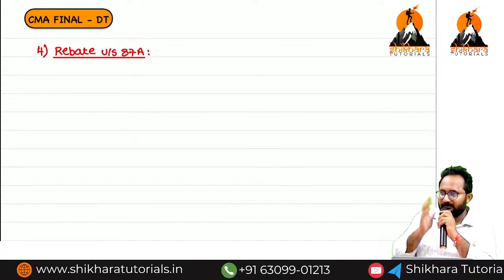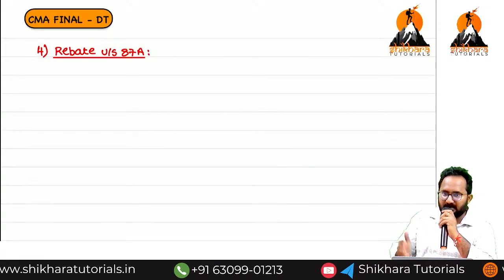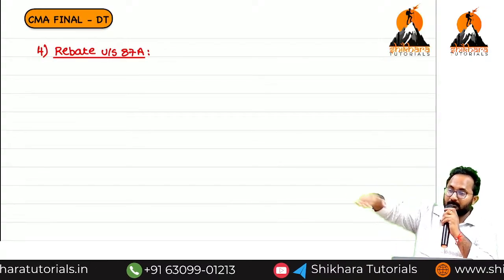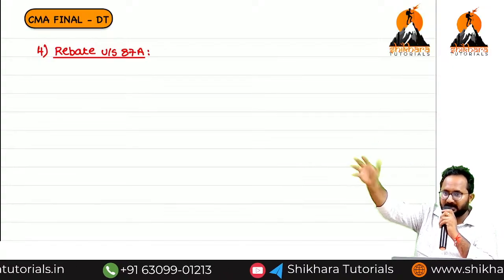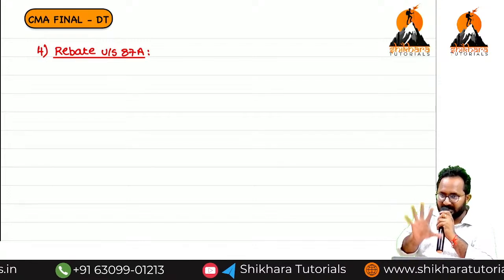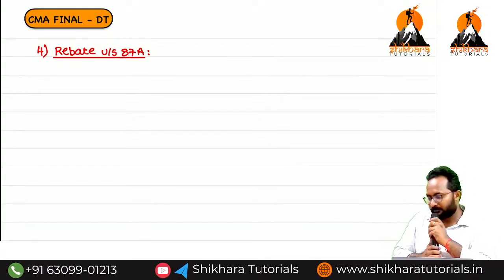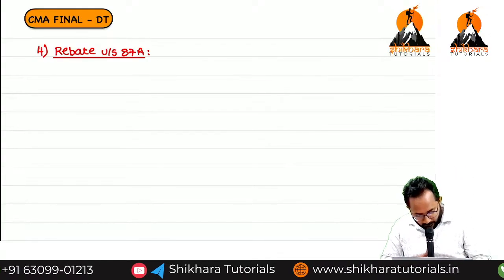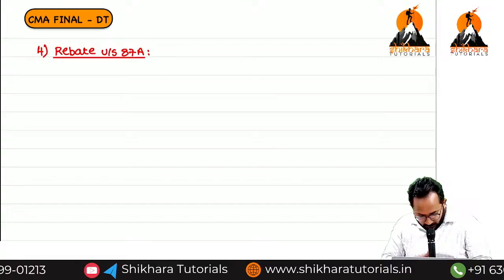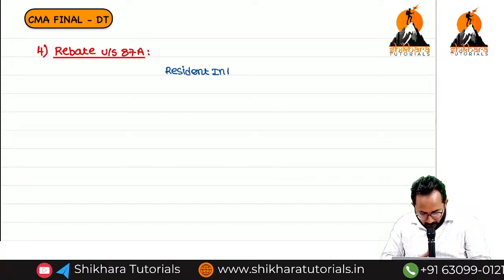Surcharge we discussed for all: individual, HUF, AOP, BOI, AJP, cooperative society, domestic company, foreign company, depending on whether total income is more than 50 lakh, 1 crore and so on. But rebate is given only to one assessee, and only if he is a resident individual. That point you need to know first. Who can get the rebate? A resident individual.